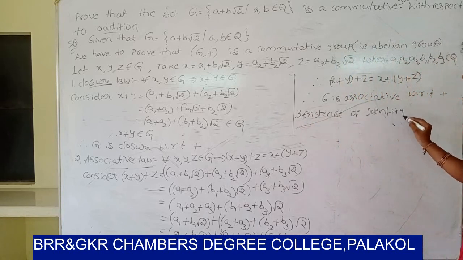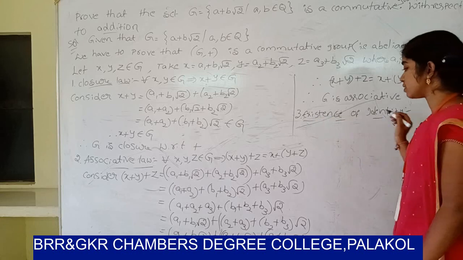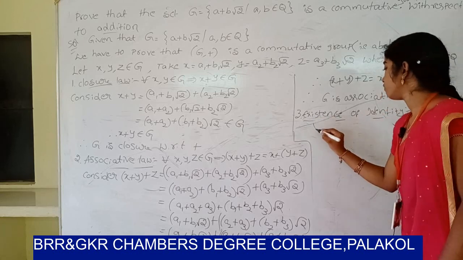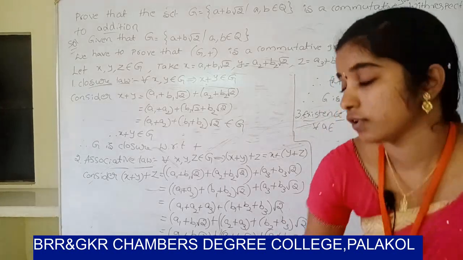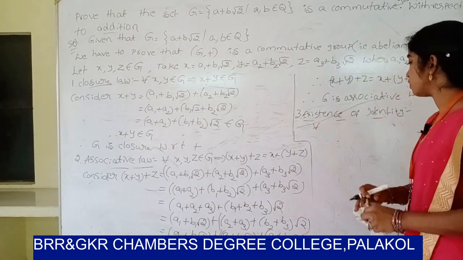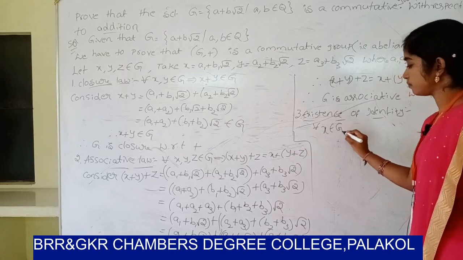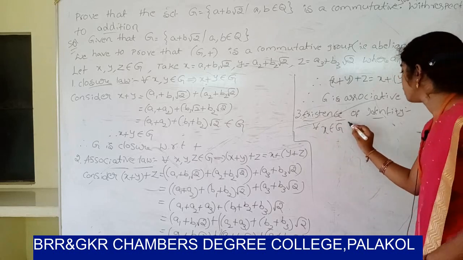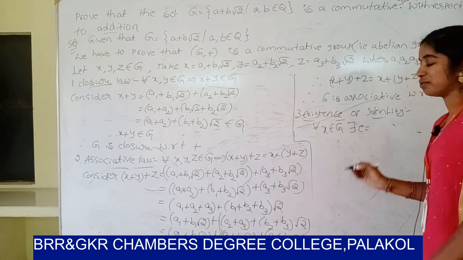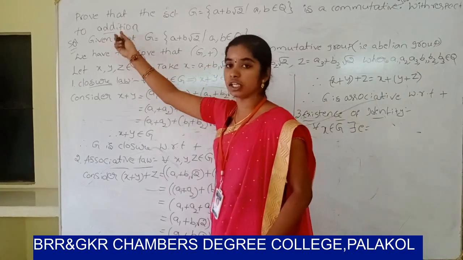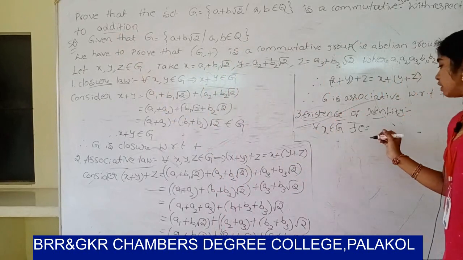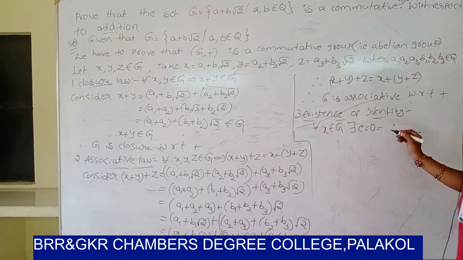So, existence of identity. In general, for all x belongs to Z, there exists e, the identity element. In which operation? Addition, so the identity element is 0, which can be written as 0 plus 0 root 2.